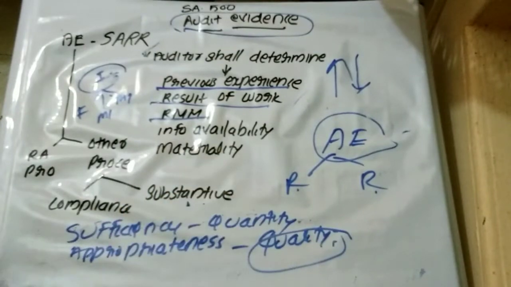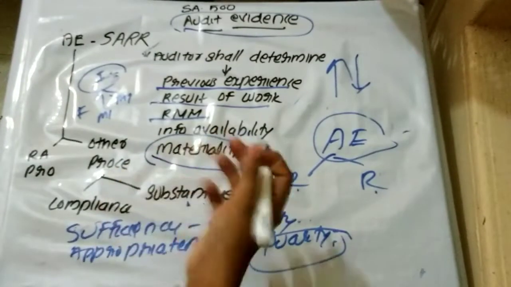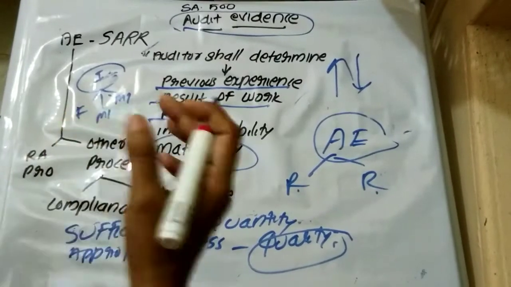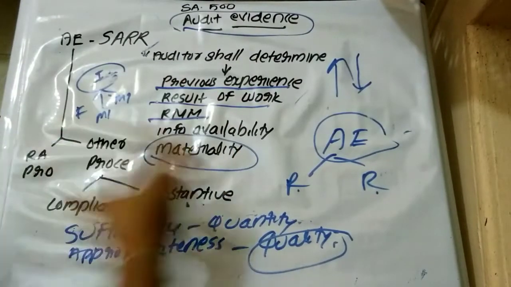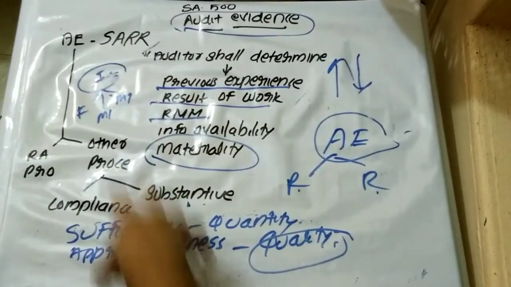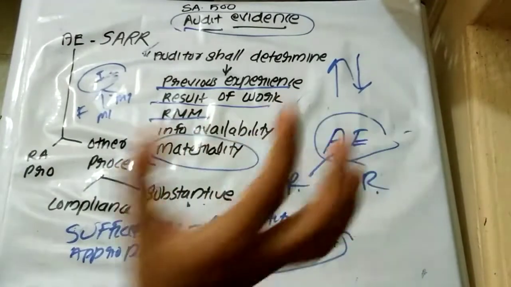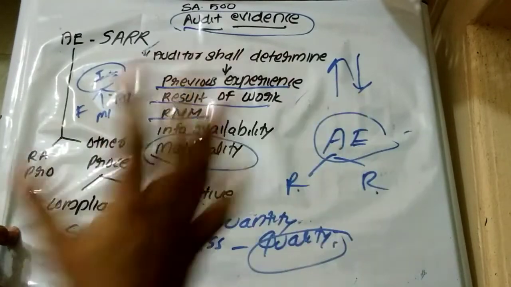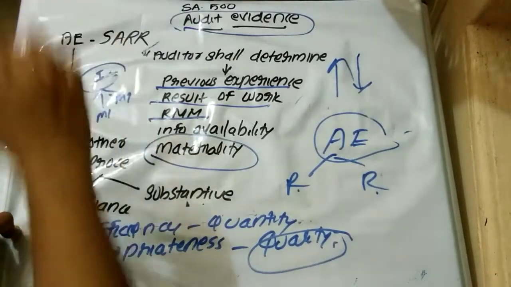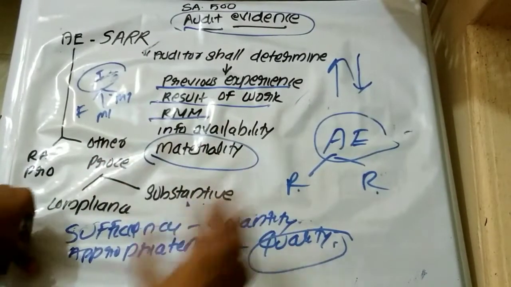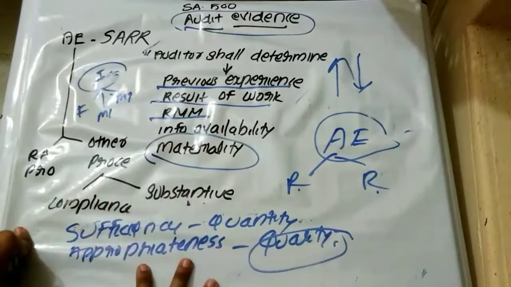Then materiality. On material items, material transactions or material facts, he has to apply more audit procedures. If it is less material, fewer audit procedures are required. Otherwise, if it is a more material item, he has to apply more audit procedures so as to obtain sufficient and appropriate audit evidence. So now we have just discussed the factors to be considered by an auditor, by applying professional judgment, in determining whether the information obtained is sufficient, appropriate, relevant and reliable. Relevant. What is the meaning of relevance?